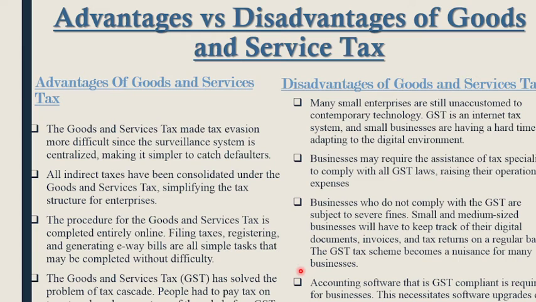Now the last point of the disadvantages: accounting software that is GST compliant is required for businesses. This necessity means software upgrades on a regular basis. So this is all about the advantages and disadvantages of the goods and service tax, that is GST. Now we will see the next part.